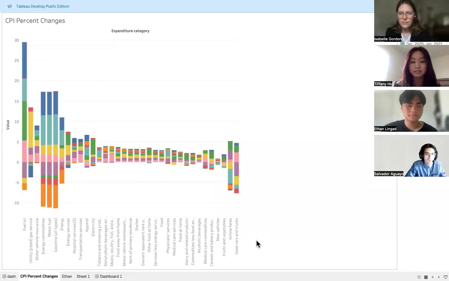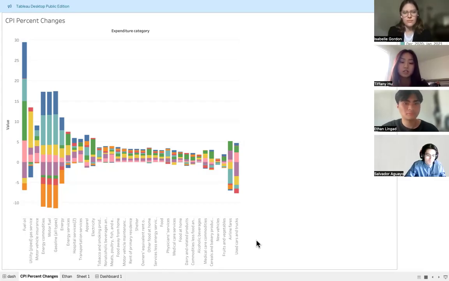Hi, my name is Tiffany, and for our next analysis, we will be asking which expenditure category has had the most CPI percent change over the years. The graph compares all the expenditure categories shown in the CPI for urban wage earners and clerical workers, and compares all the categories from 2017 to 2025 through a bar chart.